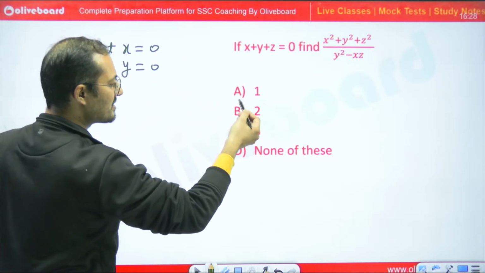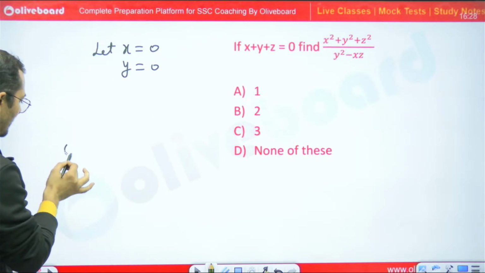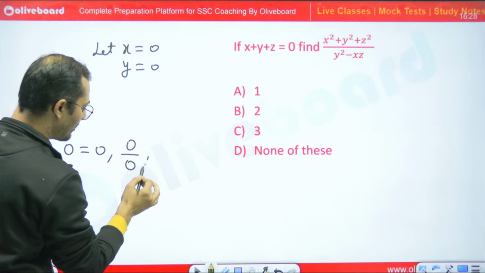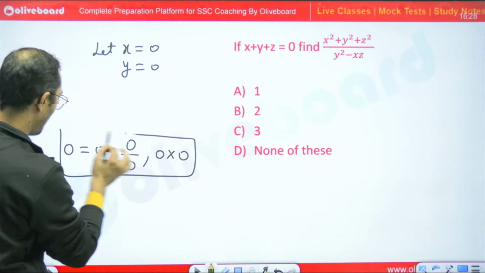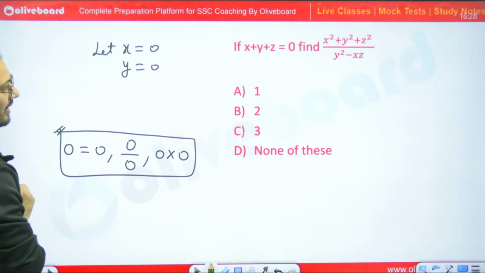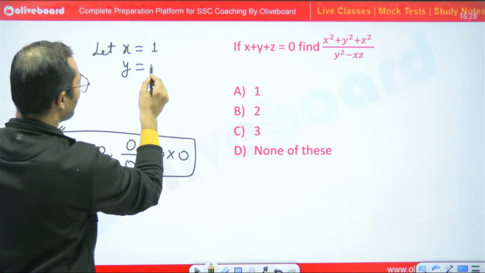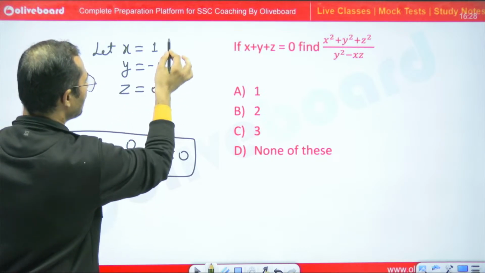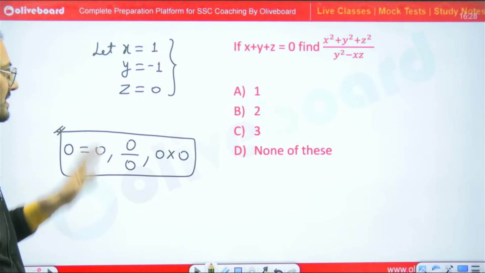So 0 plus 0 plus 0 means 0 is equal to 0. So we have to avoid the situation 0 divided by 0 and 0 into 0. We have to avoid these situations, right? So we can say that, let's suppose x is equal to 1, y is equal to minus 1 and z is equal to 0. So now this will satisfy the equation. Is this clear? I hope this is very much clear.